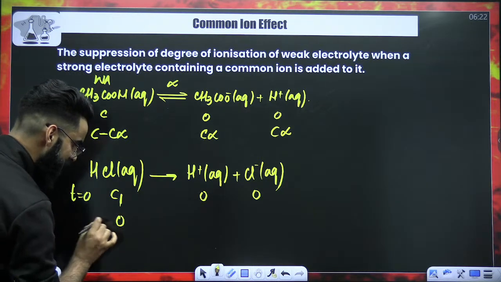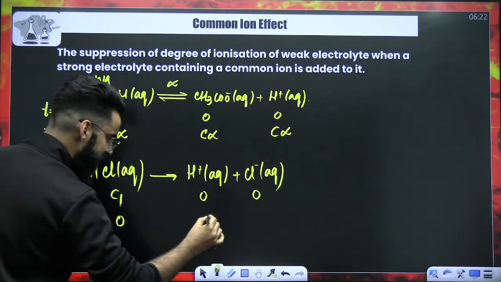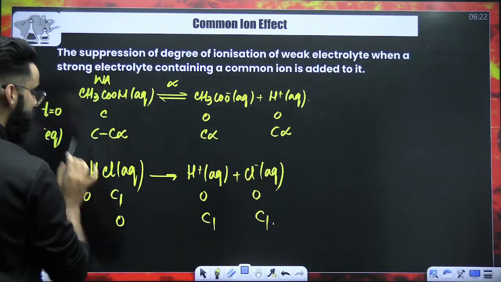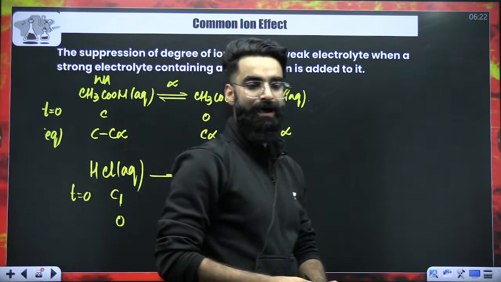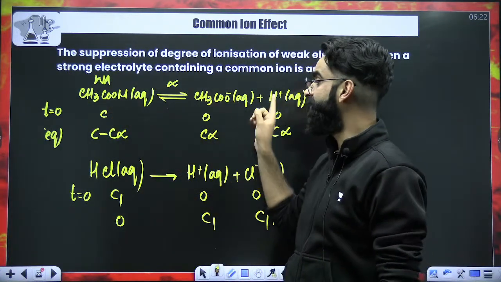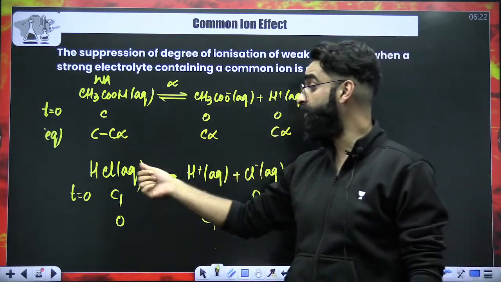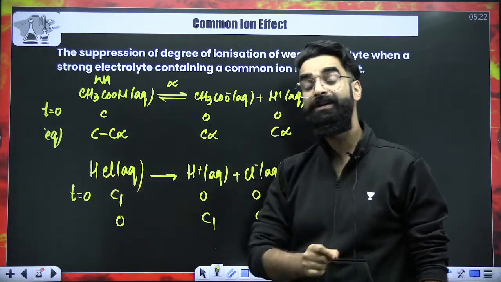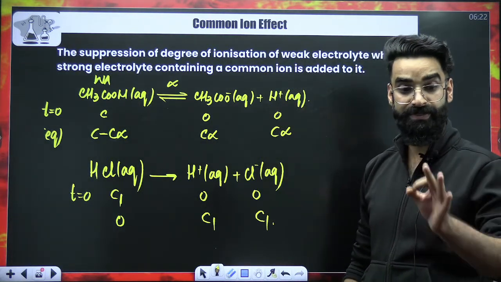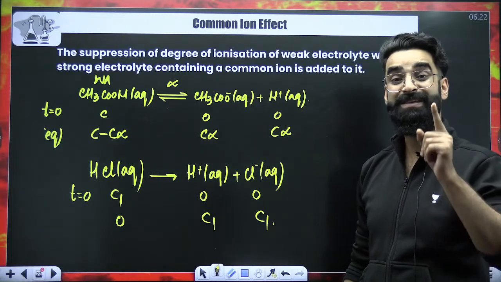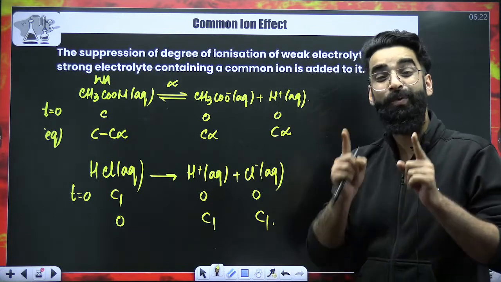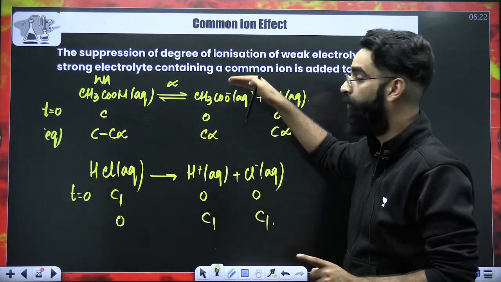So its concentration will be 0 at the end. 1 mole gives 1 mole, C1 gives C1, this is C1. Now my dear students, try to understand one simple thing. I had a weak electrolyte in the container, which was in equilibrium with its ions. In the same container, I introduced a strong electrolyte. But you'll be introducing such a strong electrolyte which will be satisfying one condition. And the condition is that there should be one ion common in both.